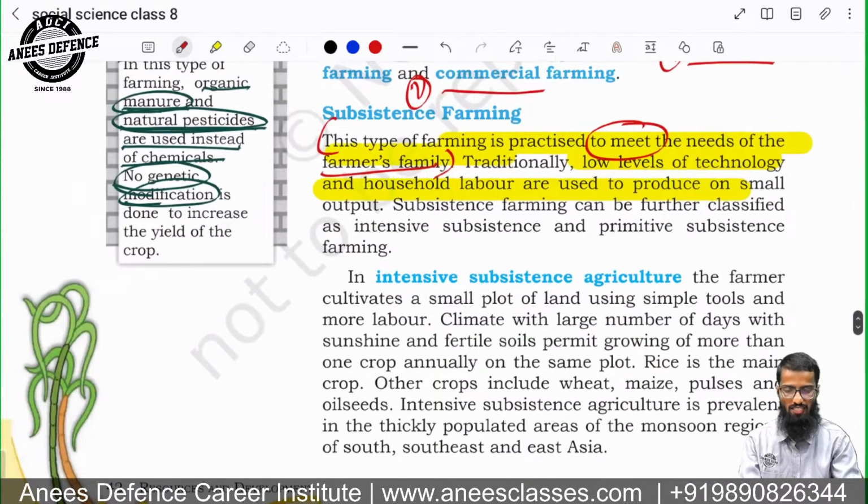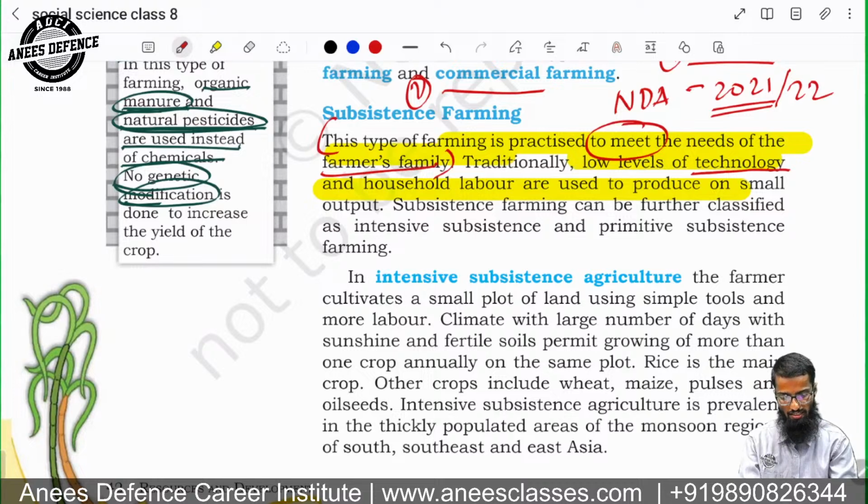Traditionally, low levels of technology. What are the characteristics? This was also an NDA question. In NDA 2021-22, they had asked what are the characteristics of subsistence farming in India. One characteristic is a low level of technology. Second is household labor, used to produce small output. Third is small output. These are three characteristics.